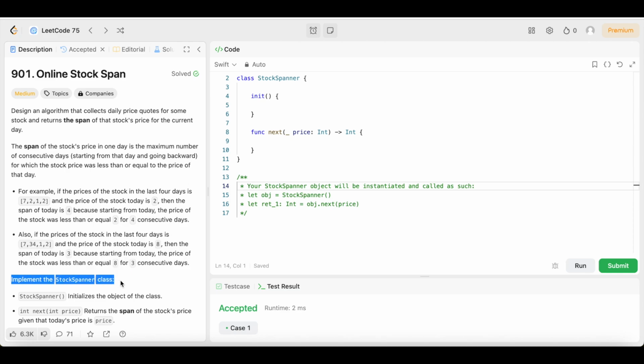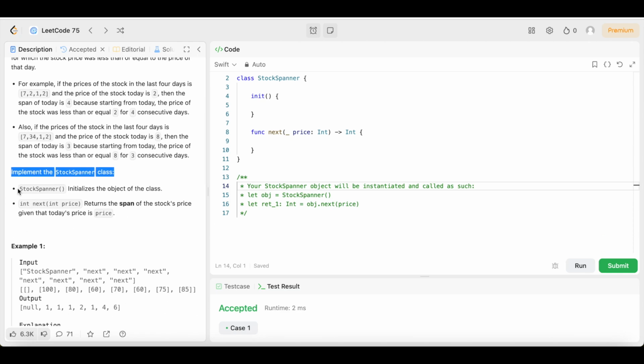Implement the StockSpanner class. StockSpanner initializes the object of the class. int next(int price) returns the span of the stock price given that today's price is price. So let's break that down and see what it is they're talking about so we can know exactly what it is they want us to code, right?